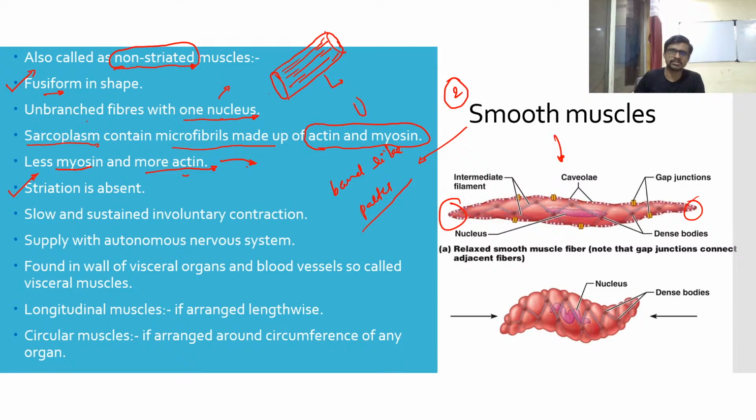And if the structure is very clean and you cannot see any band, it doesn't mean it's blank or very dark, but there is no marking on the structure, so we call it non-striated. Striation is absent, that's why we call it non-striated muscle.